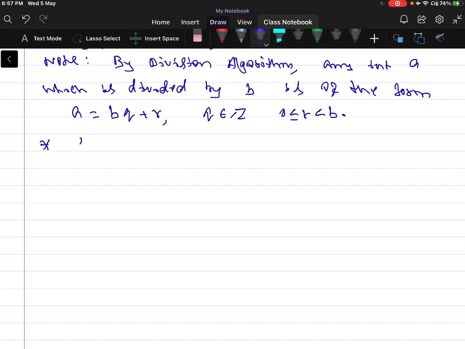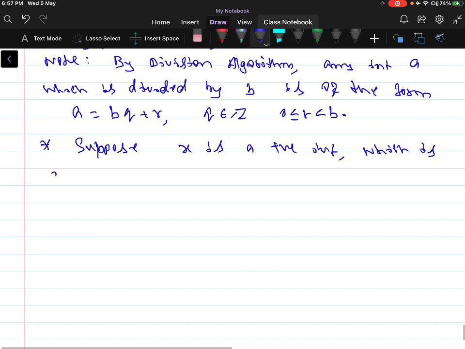Suppose x is a positive integer which is divided by 2.